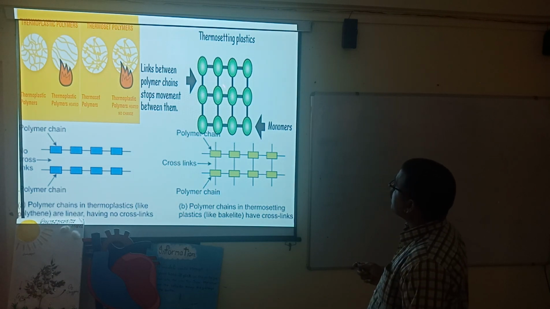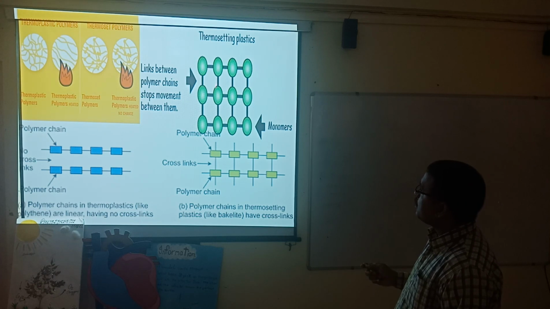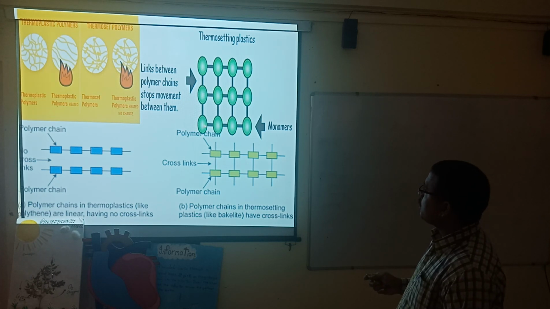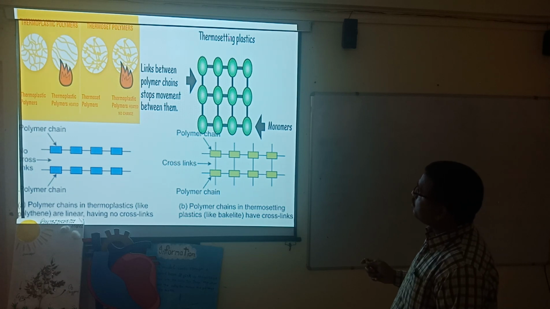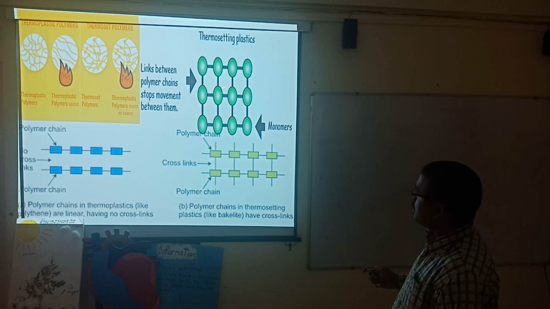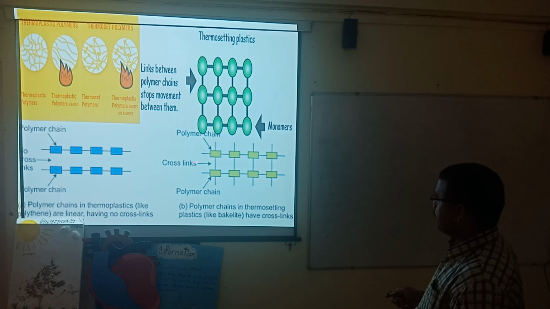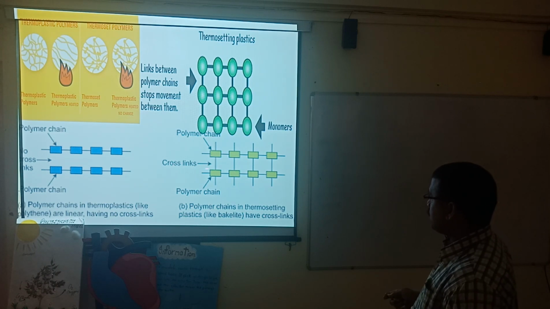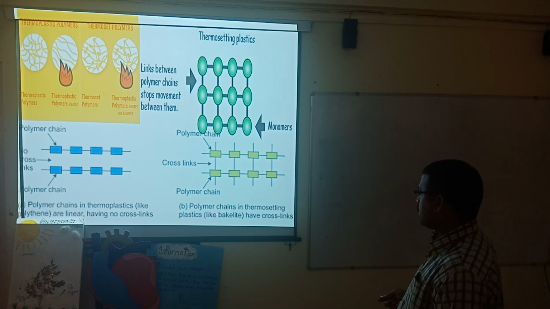Here, thermosetting plastic. You can see where the linear chains are joined together and form a polymer chain. In thermosetting plastic, the polymer networking takes place in this way, cross-link. This is the cross-link. You can see the polymer chain in thermosetting plastic like bakelite.